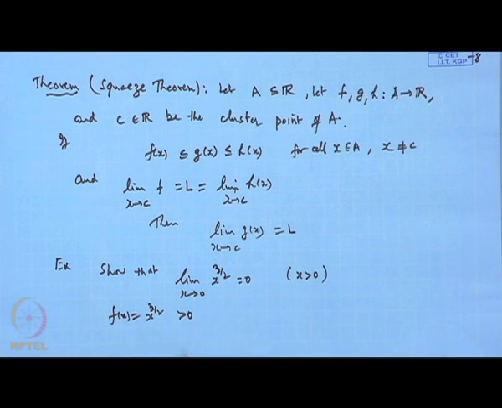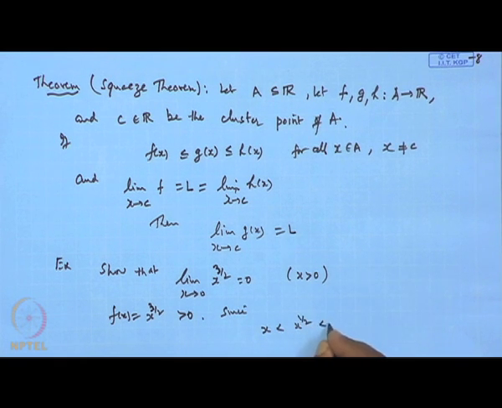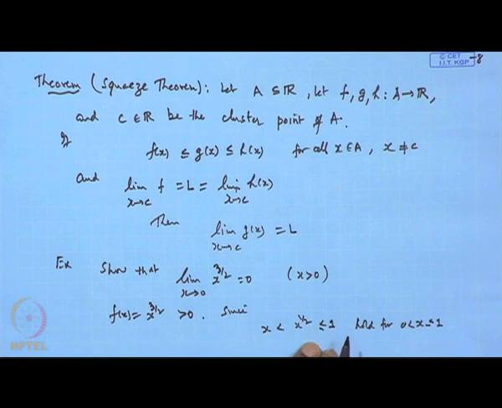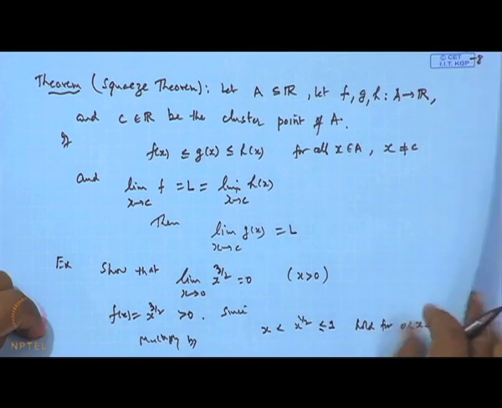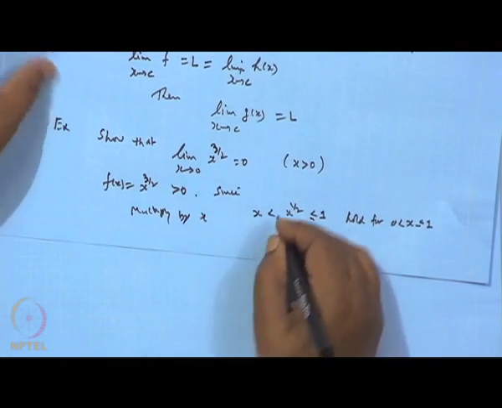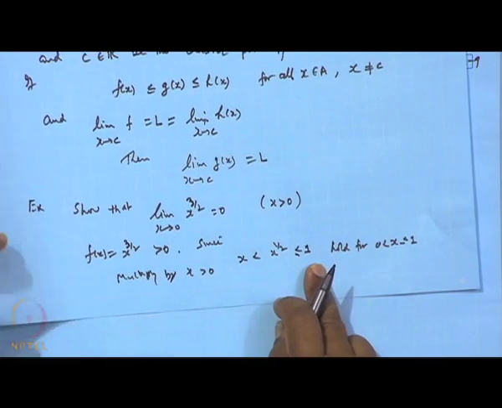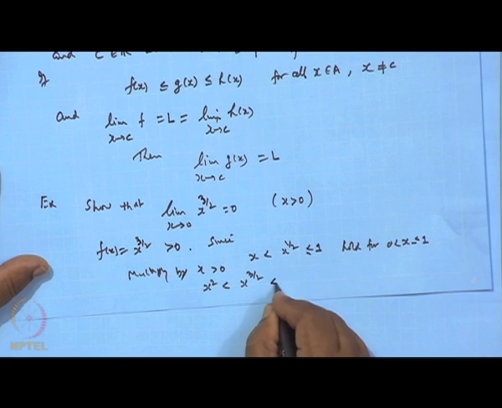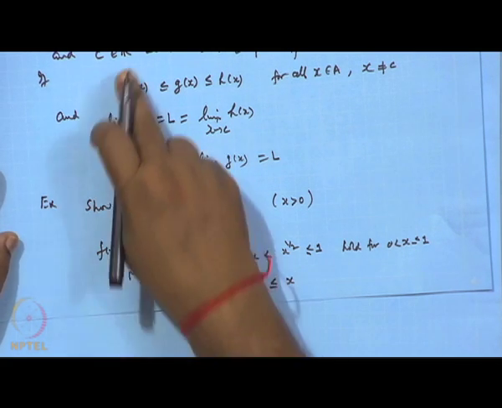Now, we have x square less than x raised to the power half, which is less than or at most equal to 1, for 0 less than x less than or equal to 1. This result is true. So, if I further multiply by x, because x is positive, it will not reverse the inequality. So, what we get is x square is less than x raised to 3 by 2, is less than or equal to x. Now, apply the Squeeze theorem.